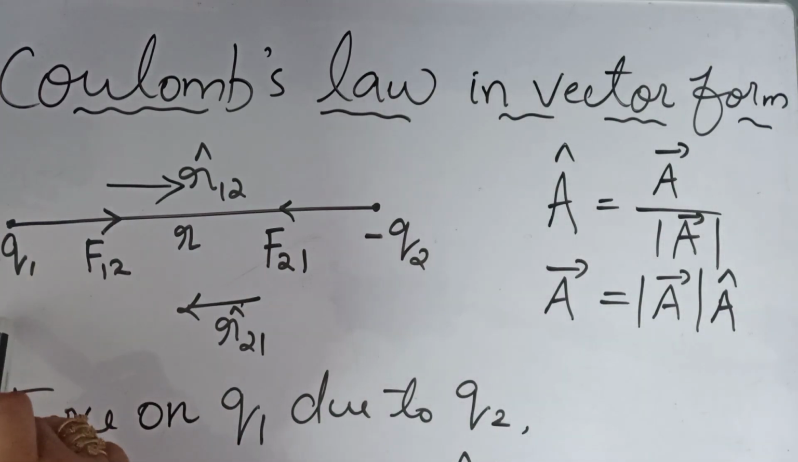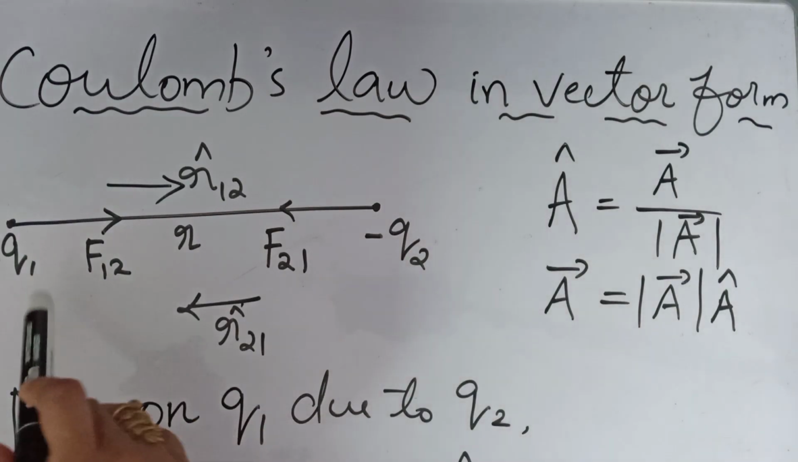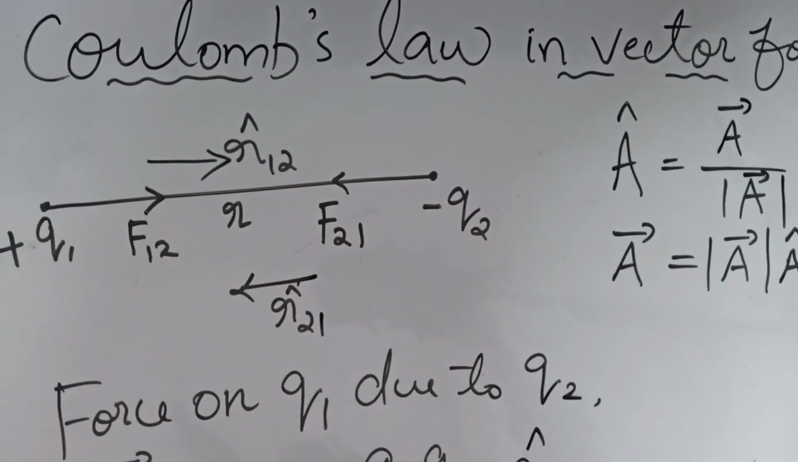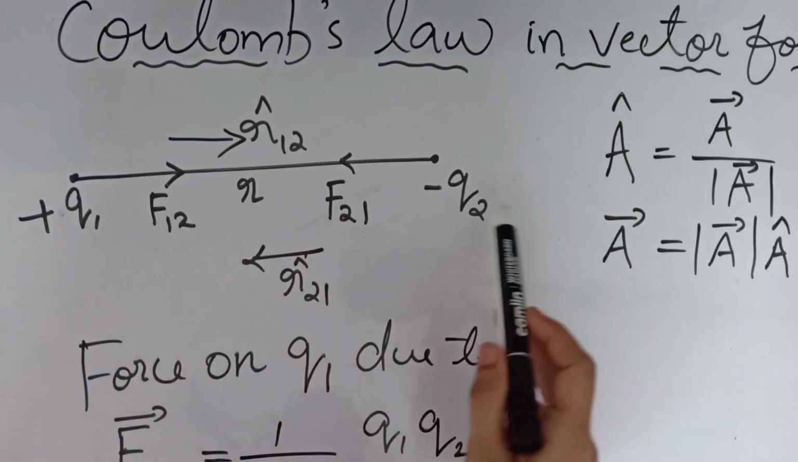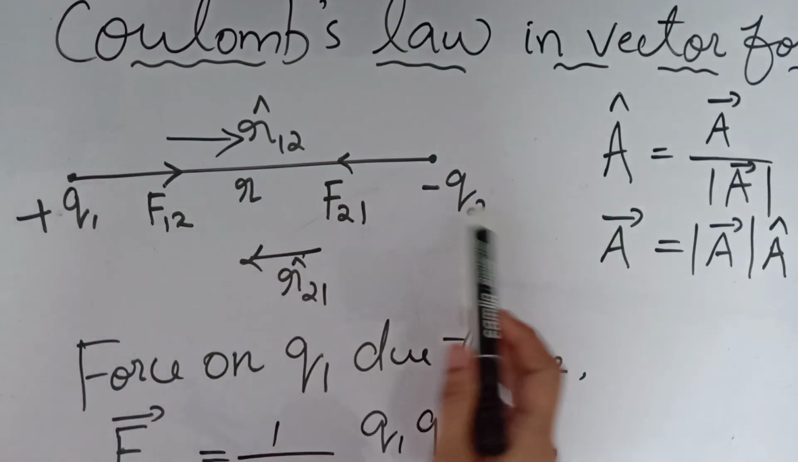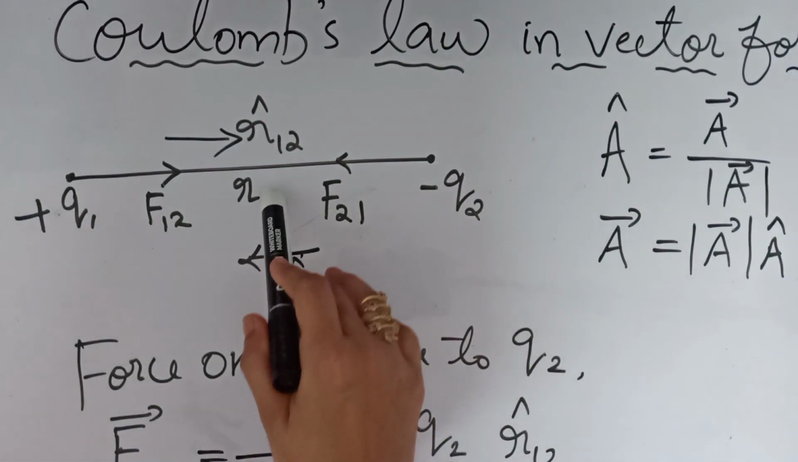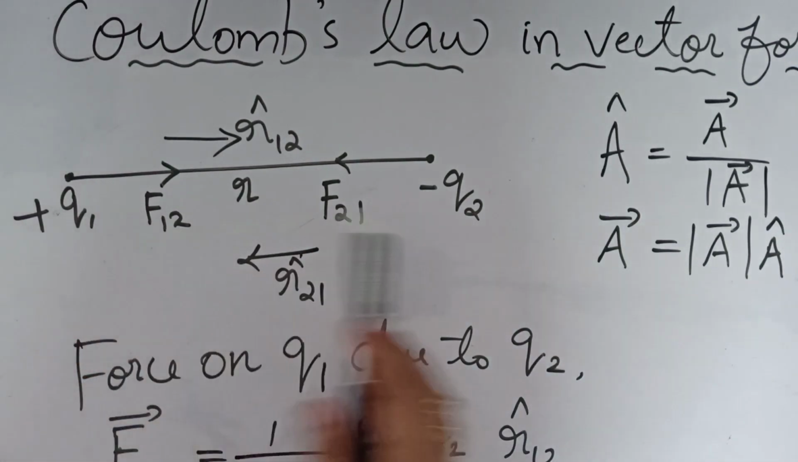For that we are considering two charges, that is q1 and q2. Here equal and opposite charges we are taking. That means one charge is positive and the other charge is negative. That means the force will be attractive. Okay, so these two charges will attract. So here the distance of separation between the two charges is r, and now we have to find the force acting on these two charges.